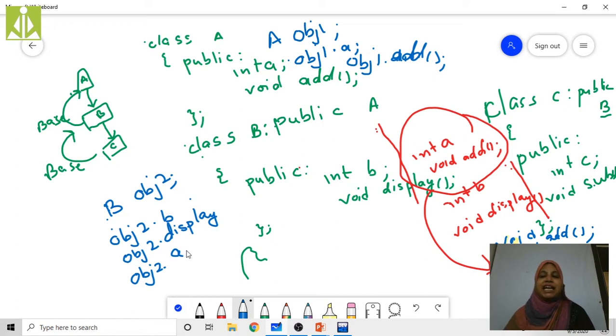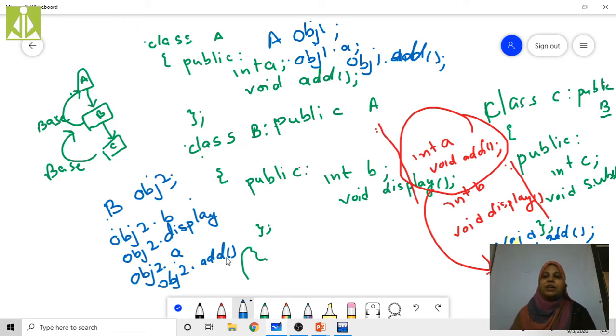Why? Because A is going to be inherited by class B. By using this obj2, I can access the add function, the add method. Why? Because A and add are going to be inherited in class B. Class B is the subclass of class A.